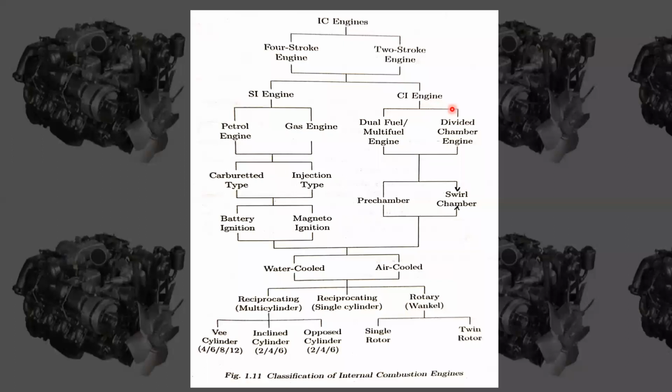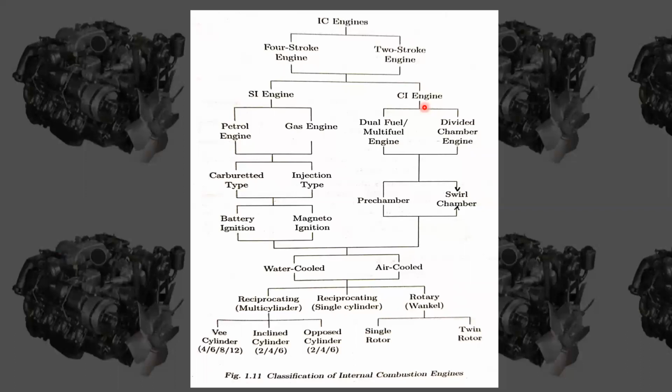And in CI engine, because of the very high compression ratio, the temperature rises and the air-fuel mixture reaches its self ignition temperature. That means there will be ignition because of the compression of air itself. That's why we call it a compression ignition engine.